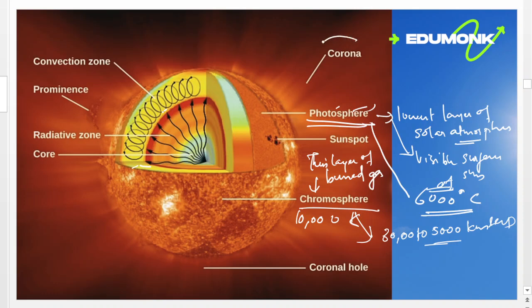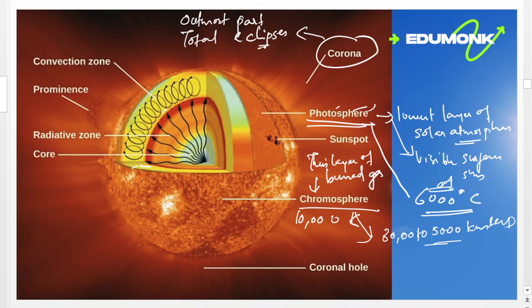Then we have to look into the corona. It is the outermost part of the sun's atmosphere. It's called the corona. This corona is mostly visible in the time of a total eclipse.